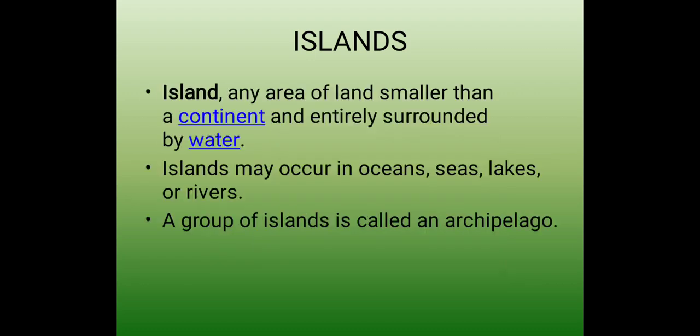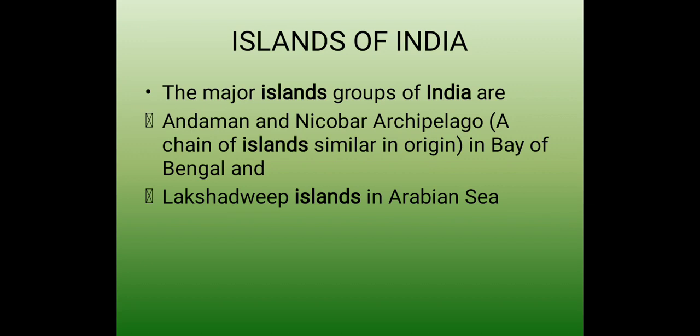Now we will talk about the last feature of our country, that is islands of India. Before that, we will talk about islands. An island is an area of land smaller than a continent and entirely surrounded by water. Islands may occur in oceans, seas, lakes or rivers. A group of islands is called an archipelago. What is it called? Archipelago.